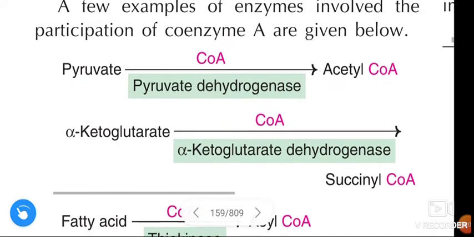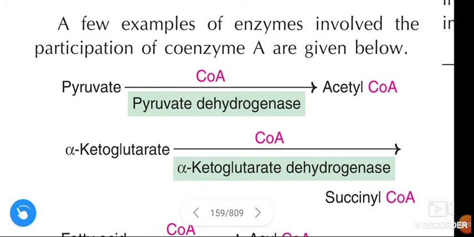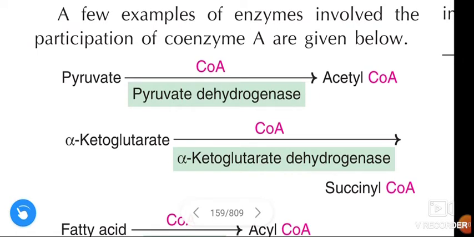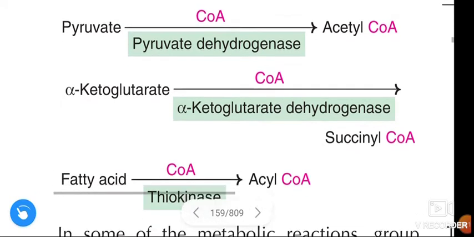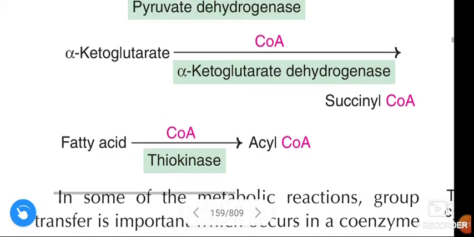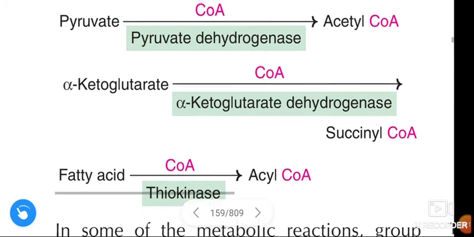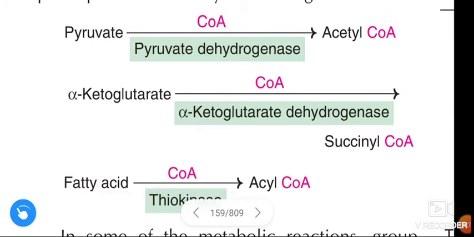See once again, what are the enzymes that depend on CoA. First, pyruvate dehydrogenase, alpha ketoglutarate dehydrogenase, and thiokinase. Pyruvate dehydrogenase acts in conversion of pyruvate to acetyl CoA.